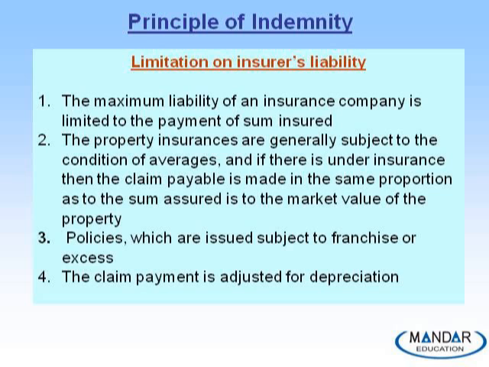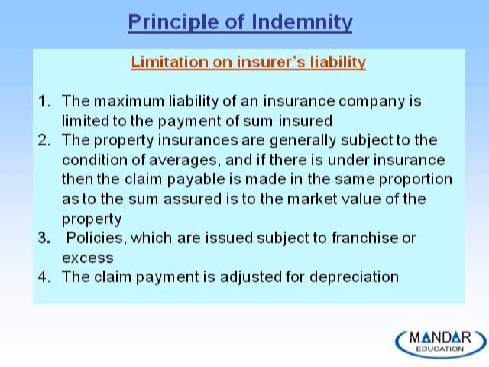Property insurances are generally subject to the condition of average. We will be discussing more about the principle of average, but in short, average is a condition wherein, when two different policies are issued on the same property, the claim payment is subject to proportion. Claims are paid proportionate to the sum insured by both insurance companies.